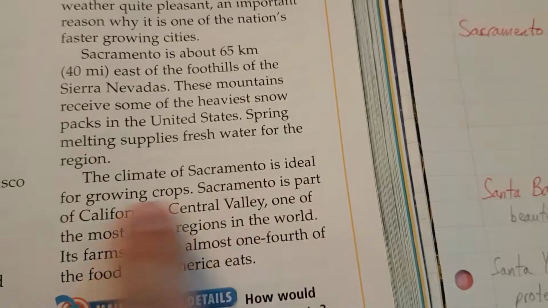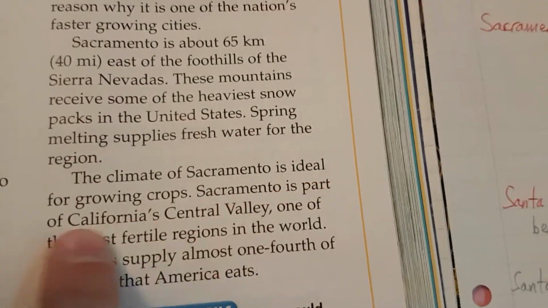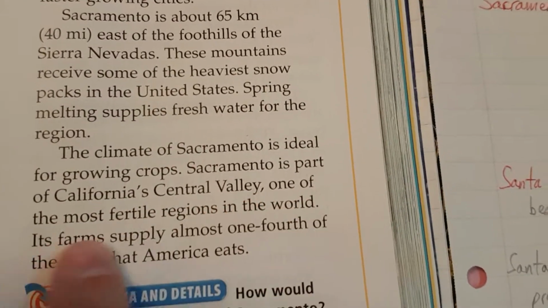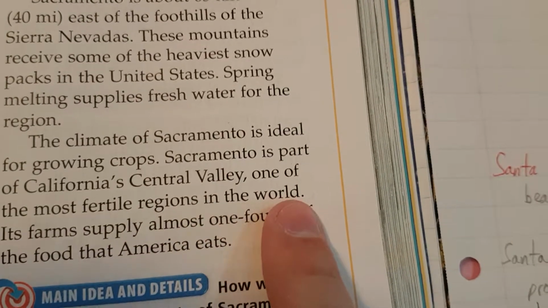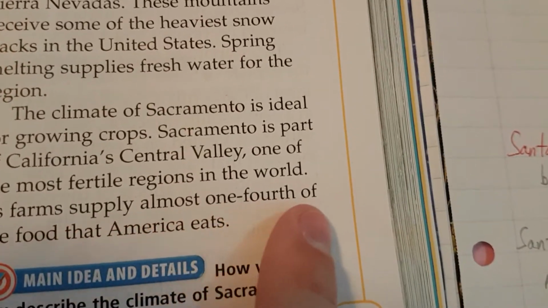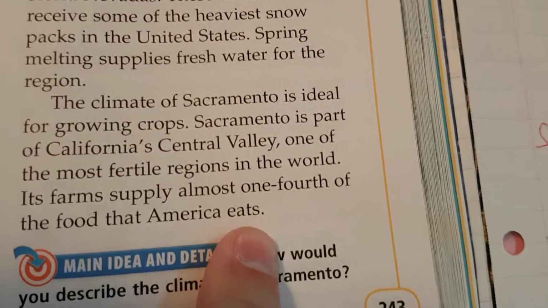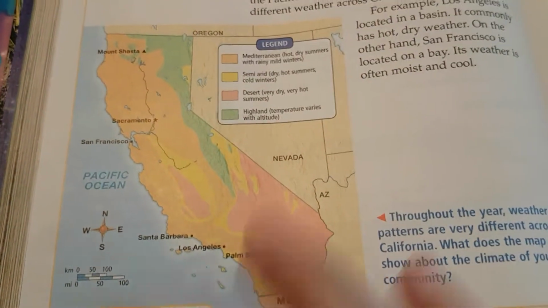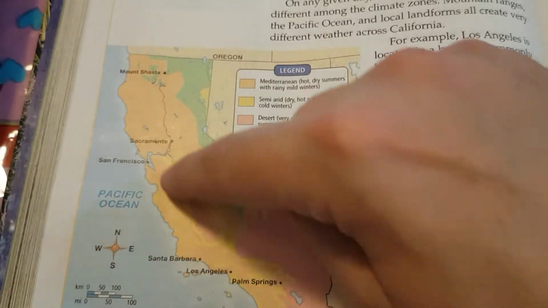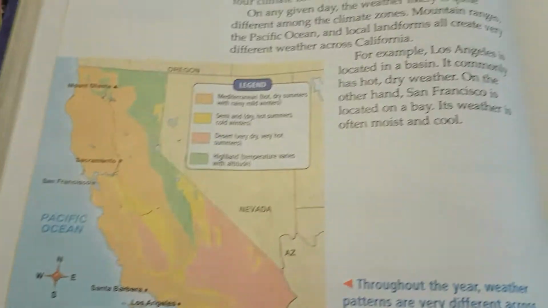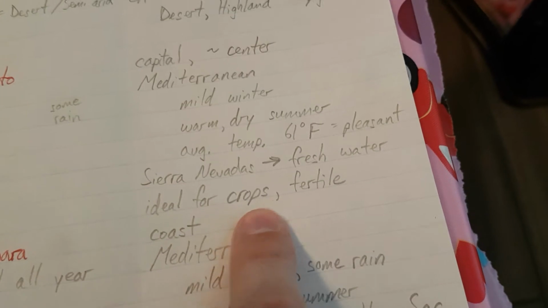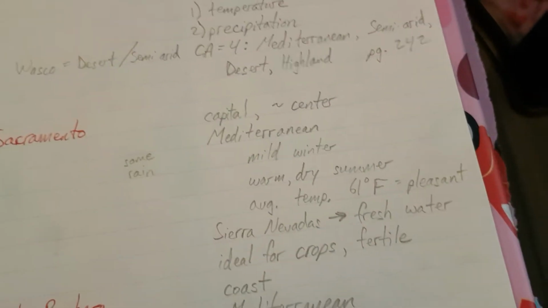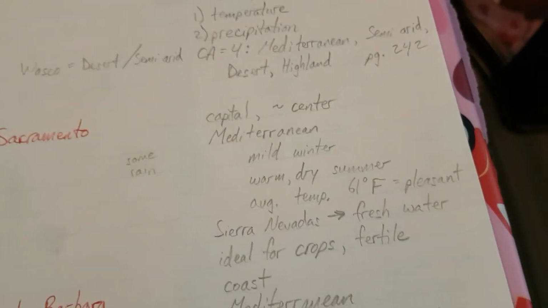The climate of Sacramento is ideal for growing crops. Sacramento is part of California's Central Valley, one of the most fertile regions in the world. Its farms supply almost 1/4 of the food that America eats. Think of that again, 1/4 of the food America eats. Almost 1/4 of the food that the entire country eats comes from our valley. That's how fertile and that's how much water we have. Okay, so ideal for crops, fertile, and then that's it for Sacramento.